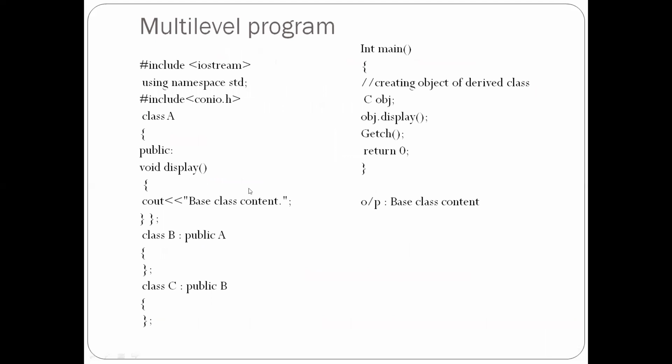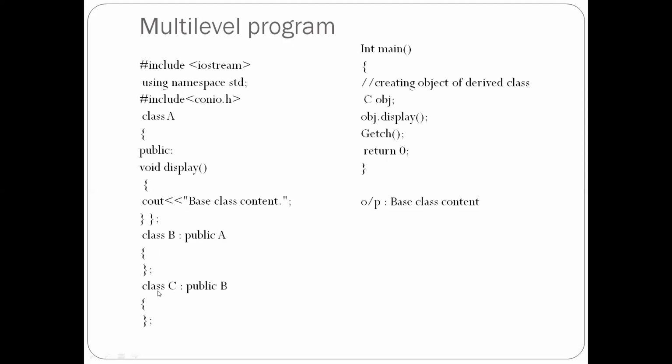Let us see the program for multi-level inheritance. See, #include <iostream>, using namespace std, #include <conio.h>, and we are giving class with the class name A. Open the brace, access specifier public, void display for displaying the content, open the brace and write the cout print statement as "base class content". Then close the brace and close class A. Then give class B, a derived class, public A. So open the brace and close the brace. This is one of the classes.